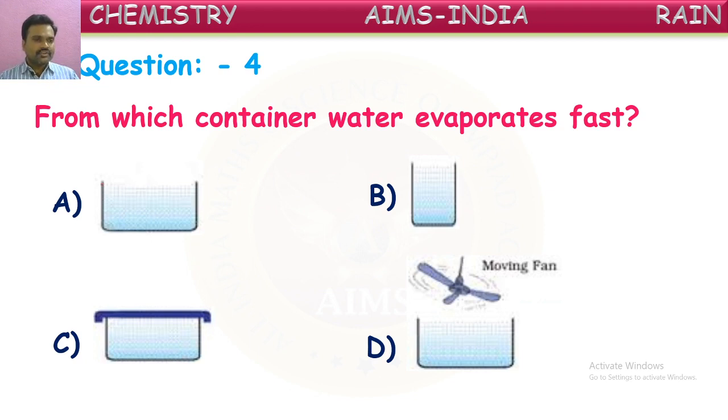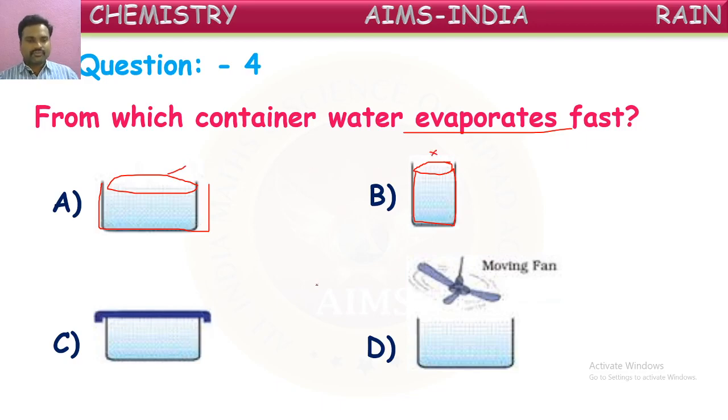So here a bowl is taken and some quantity of water is taken. Here also a bowl is taken. But did you observe the difference between these two? It is a wide bowl, whereas in the second case, the bowl is a narrow bowl. The open surface is less in this case, whereas here the open surface is much. We know evaporation occurs from the surface of the water. So if more surface is there, more amount of water can evaporate at the same time. So from here, water evaporates faster than in this case.